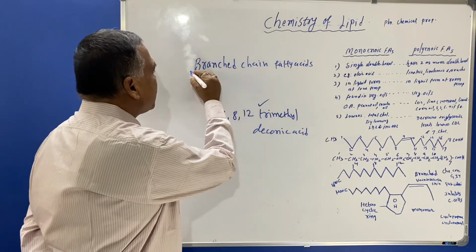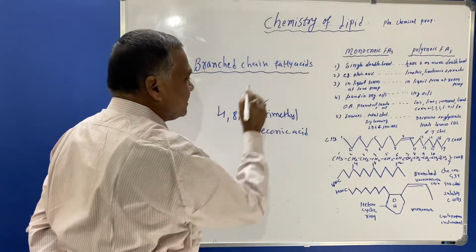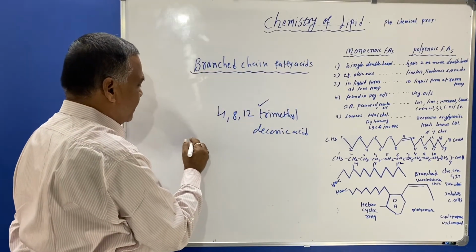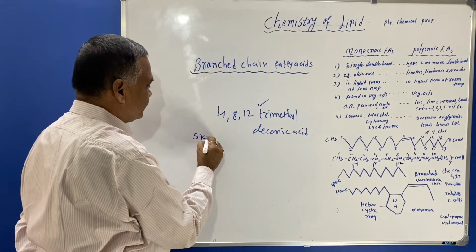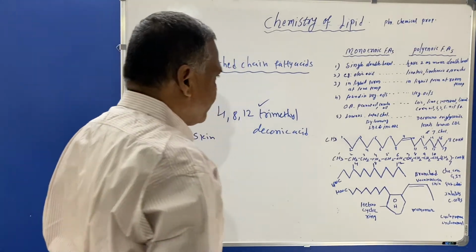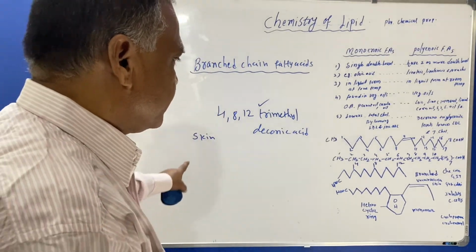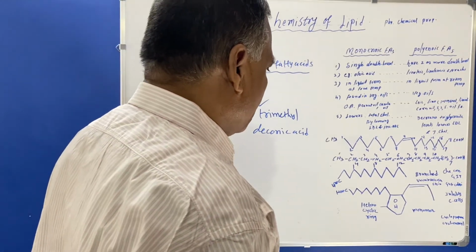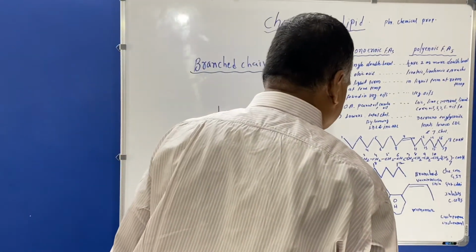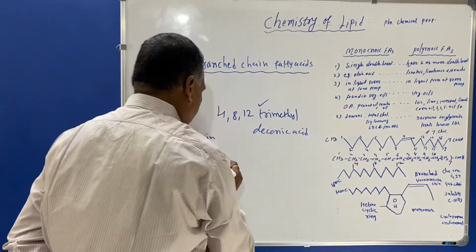This branched type of fatty acids is seen in the skin also. In the skin, this is known as Vernix caseosa.